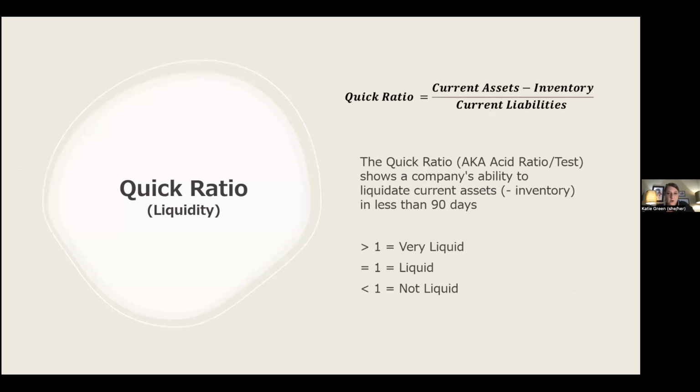A ratio of 1 is considered to be a good quick ratio because it means that for every dollar of current liabilities, you have $1 of current assets that you could liquidate quickly to instantly pay off those liabilities.